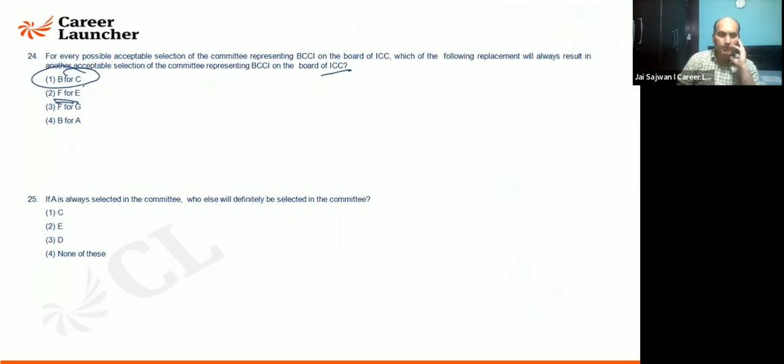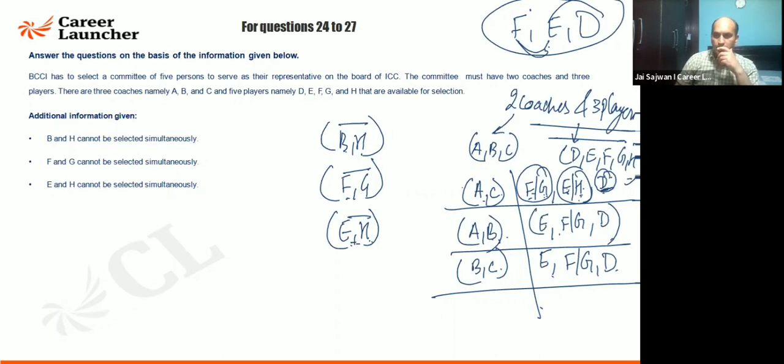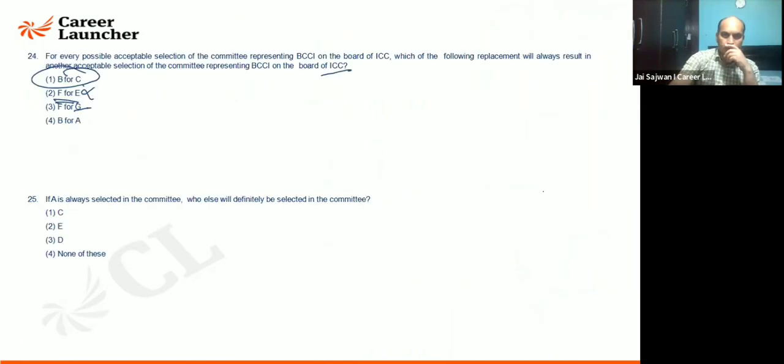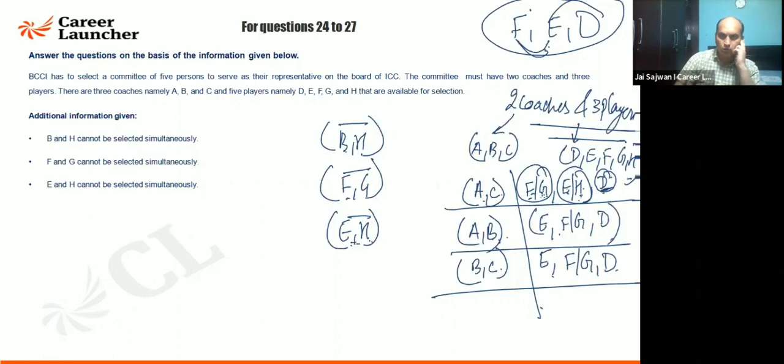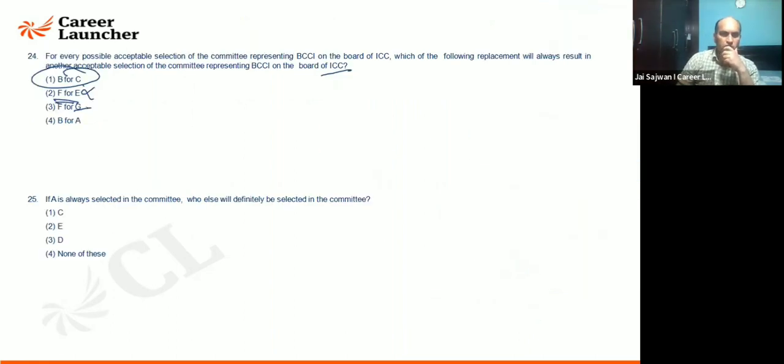So B for C can be possible, but not this. What about F for G? Can I exchange F for G? No, F for G, if we are going to exchange. If you are going to exchange F for G, I can say yes, that is also a possible combination. Just a second. Yeah, we can do it, F for G is also a possible combination.